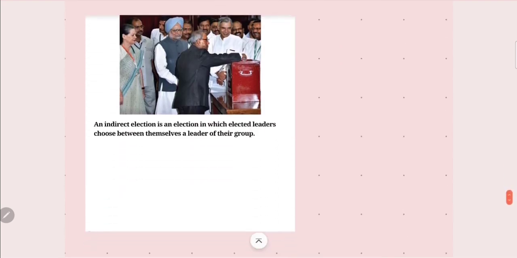Now, let's talk about indirect election. Indirect election is an election in which elected leaders choose among themselves a leader of the group.